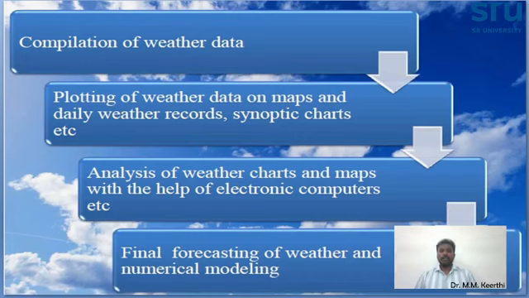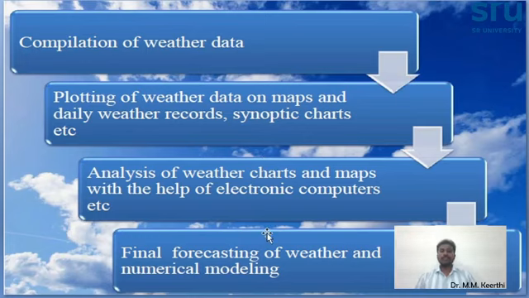Okay, what steps are we following? First is compilation of the weather data. All the data we collect, we need to compile, and we have to plot the weather data on maps. We have to make daily weather data records and also make the synoptic chart.